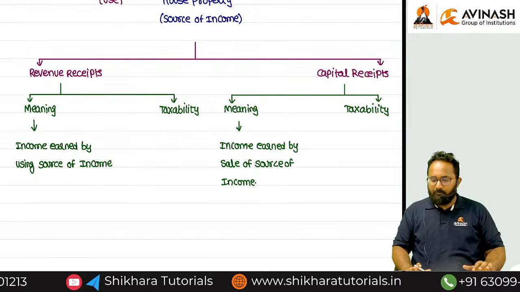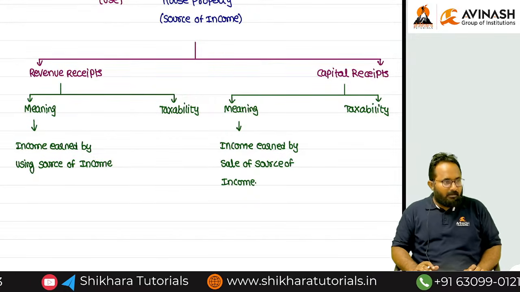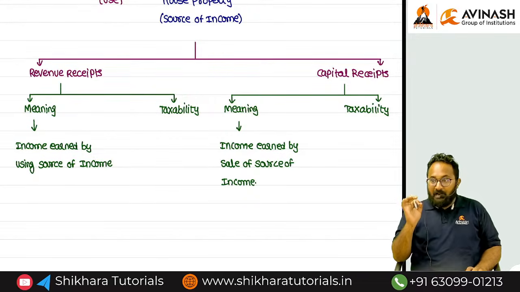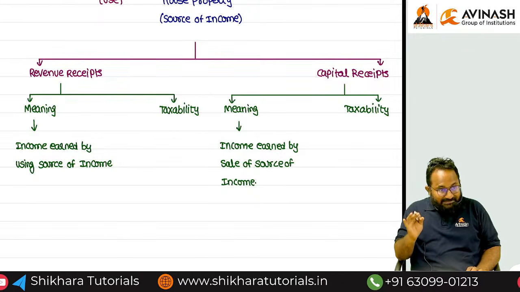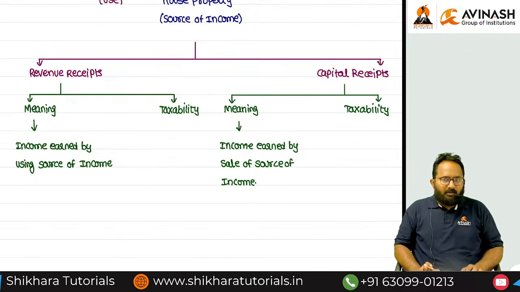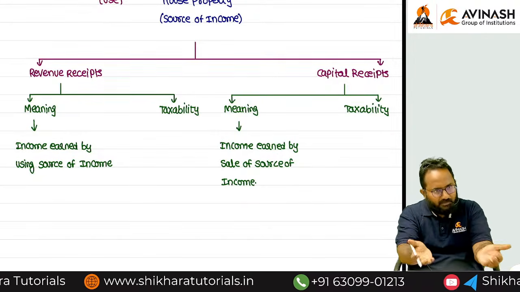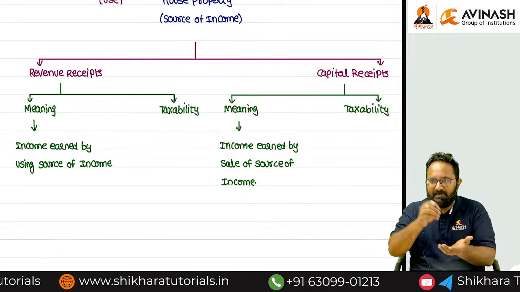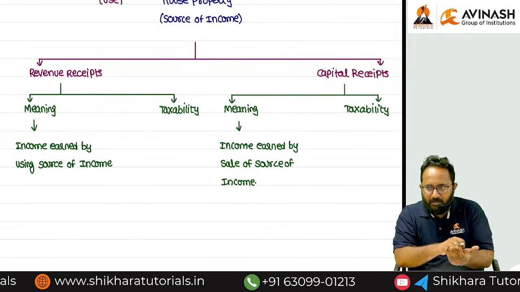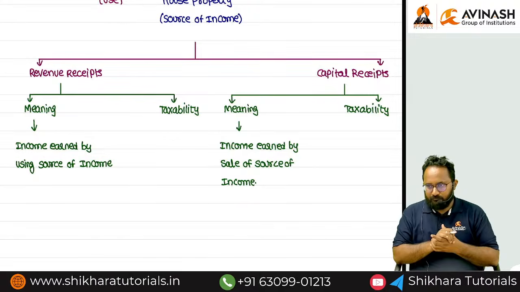Taxability. Remember, revenue receipts are always taxable unless otherwise exempted in the Act. If it is a revenue receipt, it is always treated as income, and on that income we have to pay tax. In certain cases the Act gives exemption.